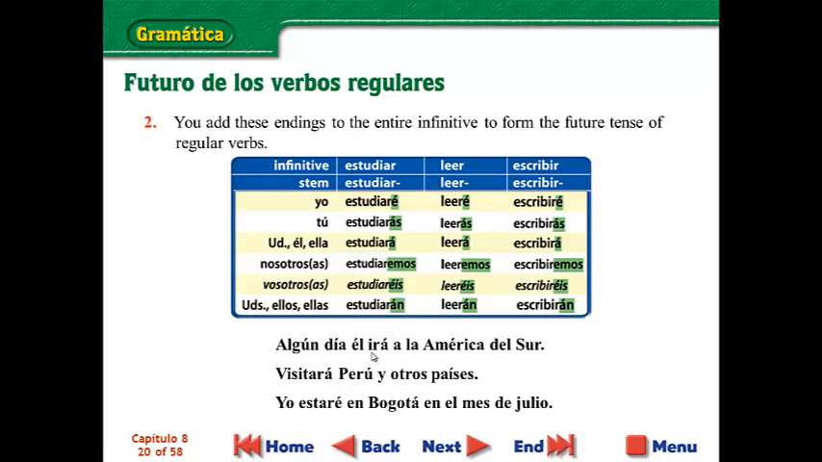Here are a couple examples. Feel free to write these down. Algún día él irá a la América del Sur. Someday he will go, because of our ending, it's will go, the future, to South America. Visitará Perú y otros países.